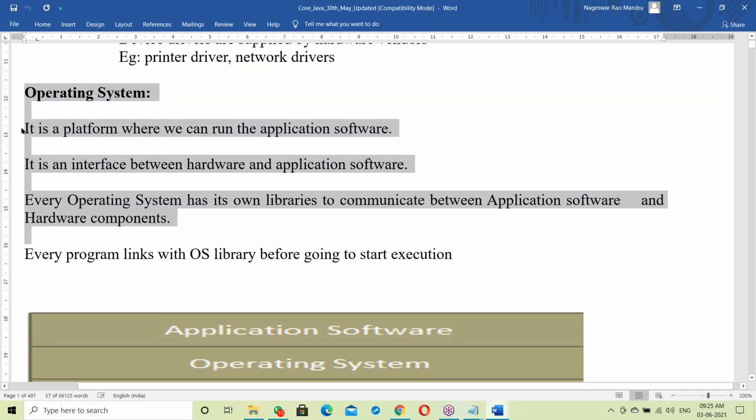It's a platform where we can run application software. It's an interface between hardware and application software. Every OS has its own libraries to communicate between application software and hardware components. Every program links with the OS library before starting execution. The same points are mentioned in the documents.